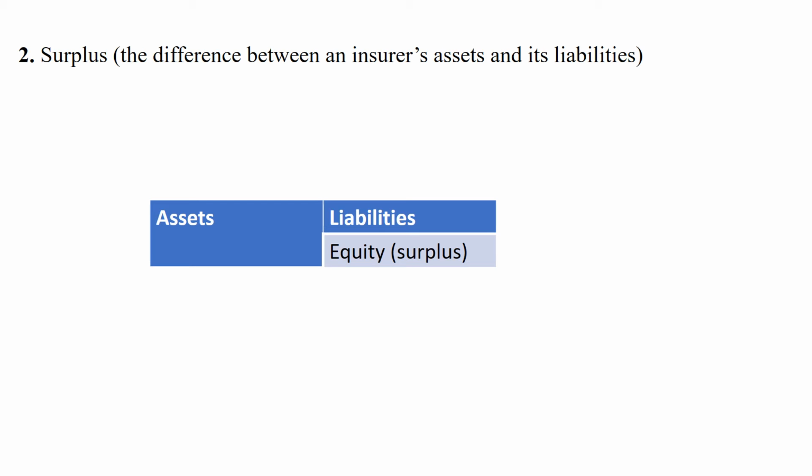Actually, more than that, after this insurance company is licensed and starts to do business, this insurance company always needs to meet the minimum capital and surplus requirements. In other words, this insurance company needs to hold enough capital when it does business.